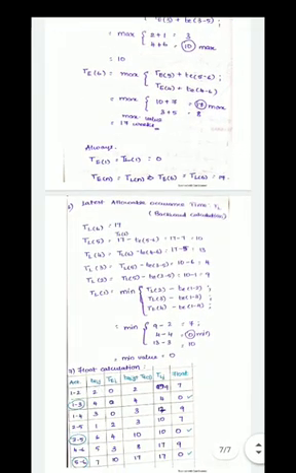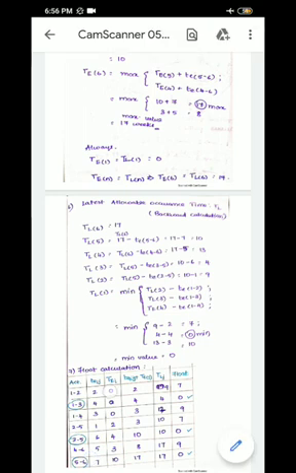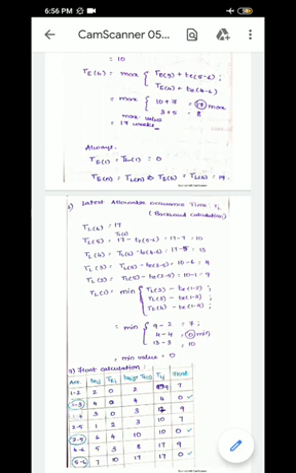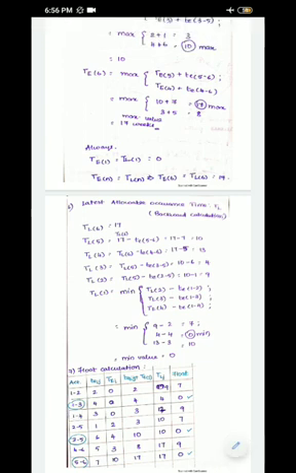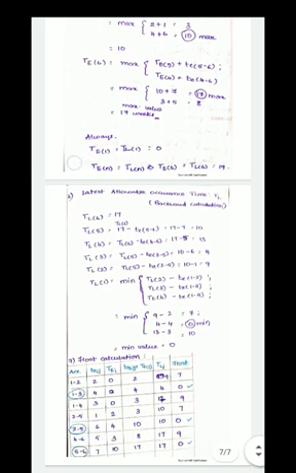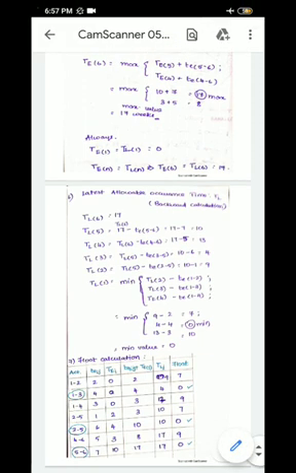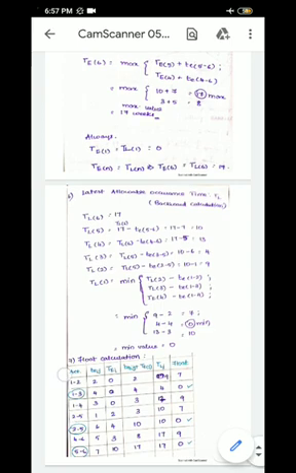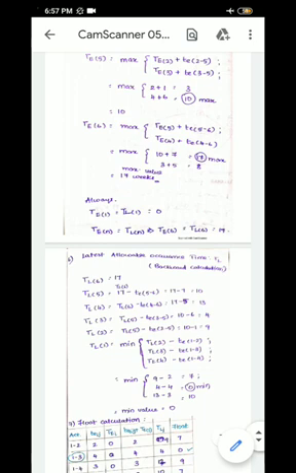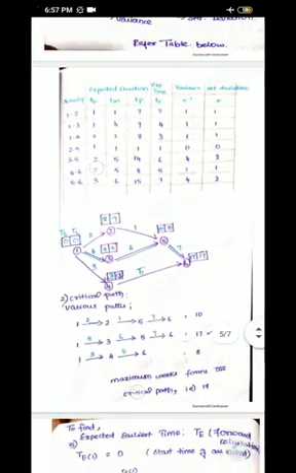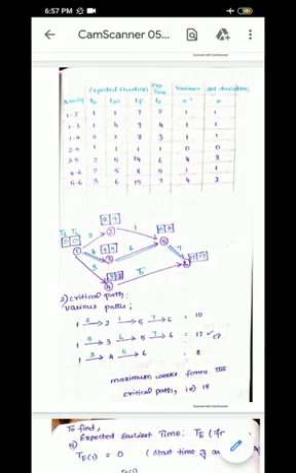The estimated time you are going to write as in the previous table. And what does TEI mean? For activity 1 to 2, the I value means the first value, that is 1. For activity 1 to 3, the TEI value means activity 1's E value, that is the earliest time. So you're going to write all the I values, that is the first number's value, that is the events 1, 1, 1, 2, 3, 4, 5. Those earliest times you're going to write over here. So let's check out what is the earliest time for activity 1. It's all 0. So check it over here. So TEI is 0 for all the 3 activities.